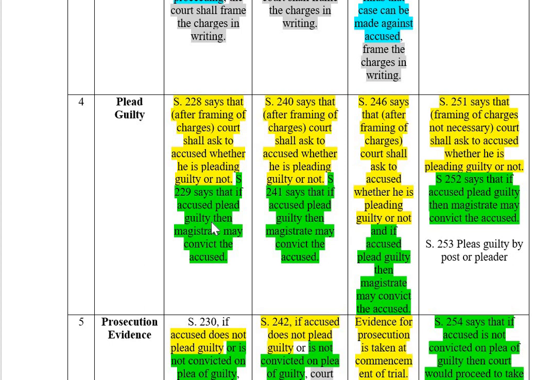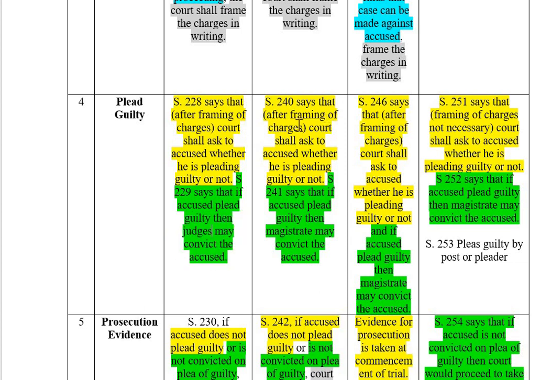229 says if the accused pleads guilty, then the magistrate may, the court may, this is session, not magistrate. In the court of session you do not have a magistrate, you have judges there, the court of session, the session judge.